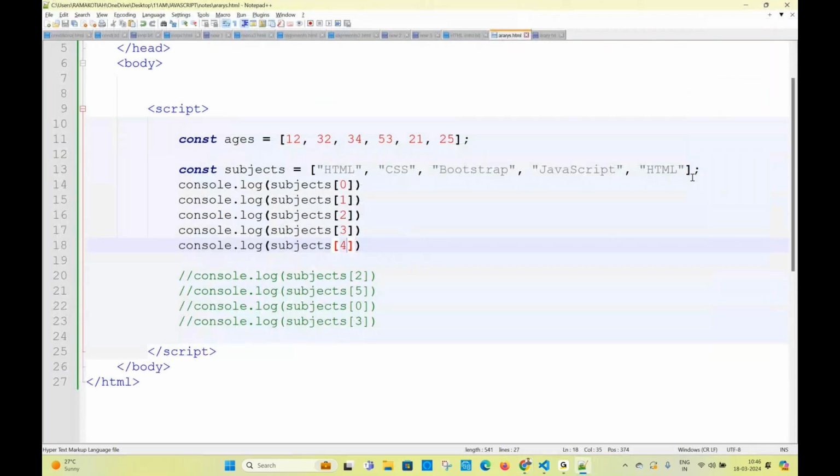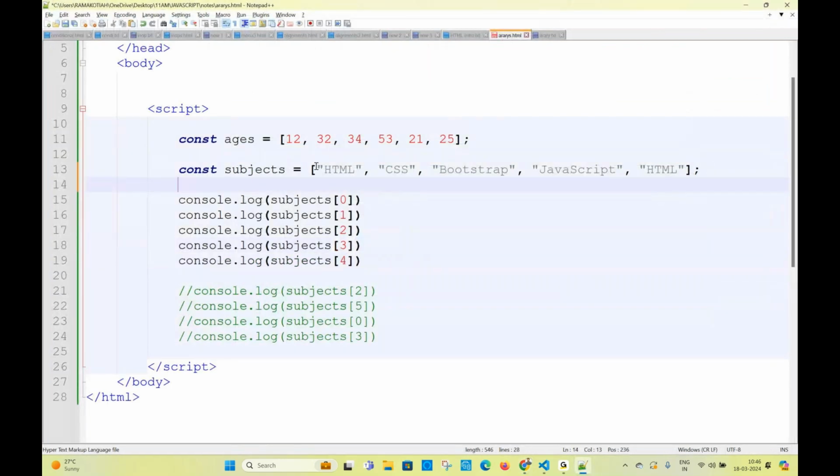My question, sir, how many values are there in the array? 5 values. Total number of values is 5. Index starts with 0 to 4. How many total number of values?